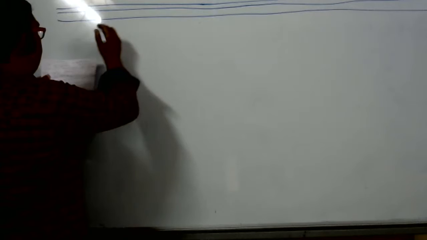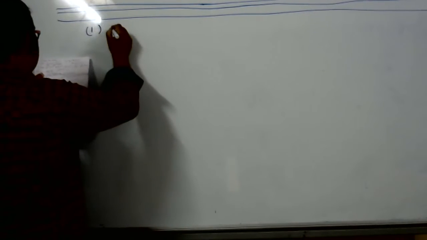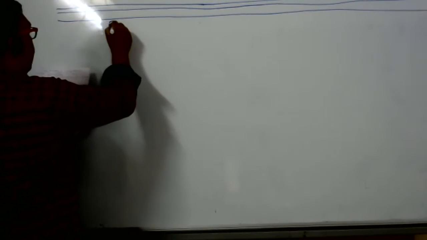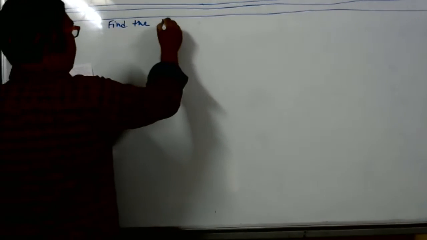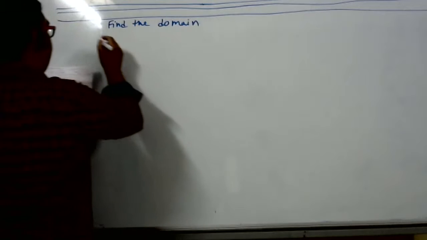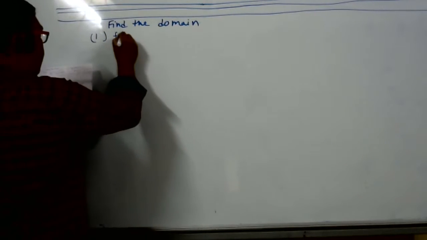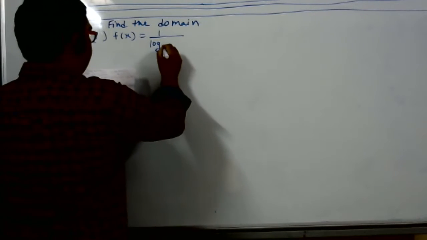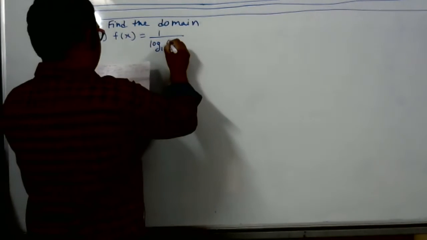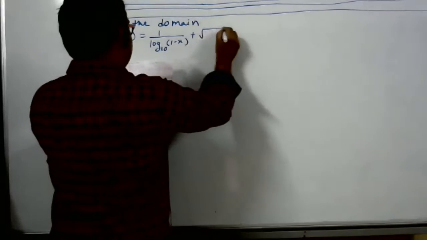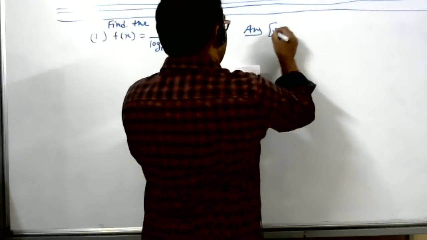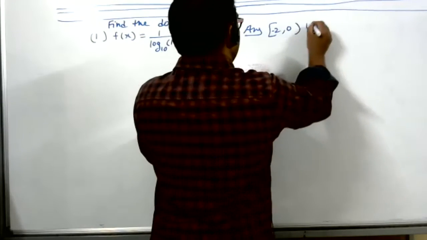Write down some sums. Some sums, write down, don't ask doubt. In the sum, I'll tell when to ask. First sum, question is find the domain. You remember one day I told you the people will struggle to find domain and range. Some of you may remember. NCERT sums are easy, but extra questions, nobody will ask those sums. This is the first sum. Its answer is [-2, 0) union (0, 1].